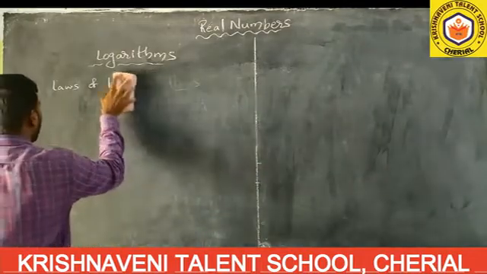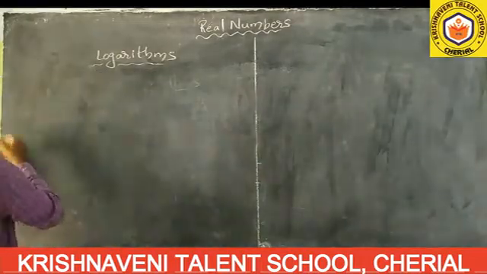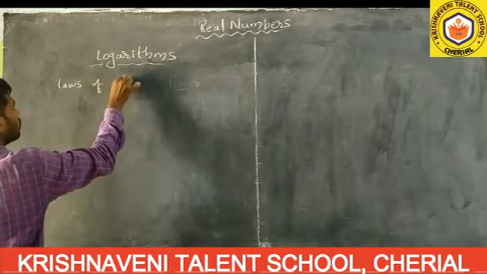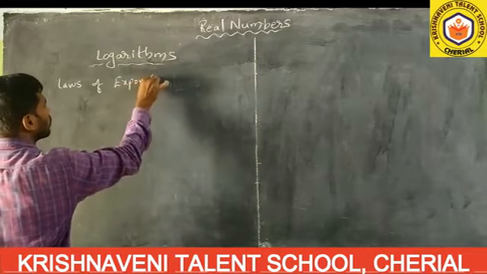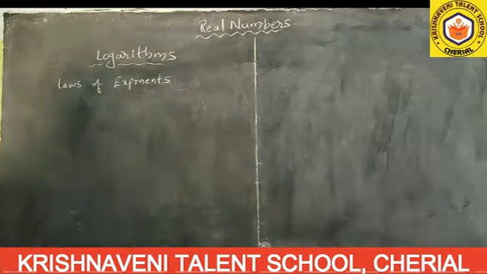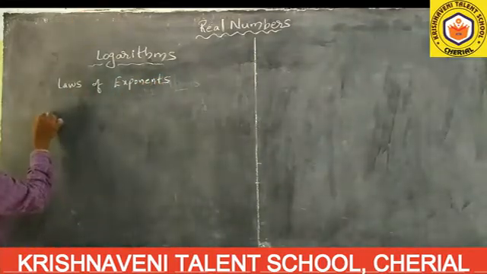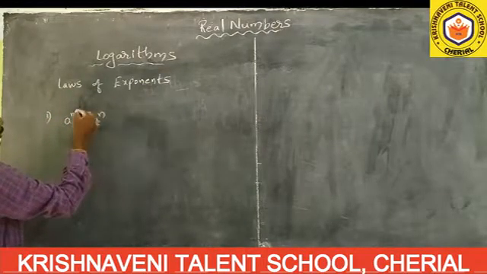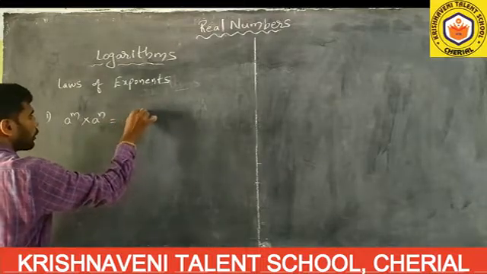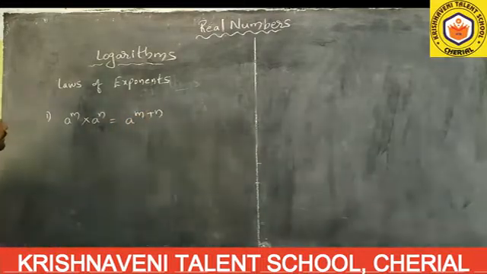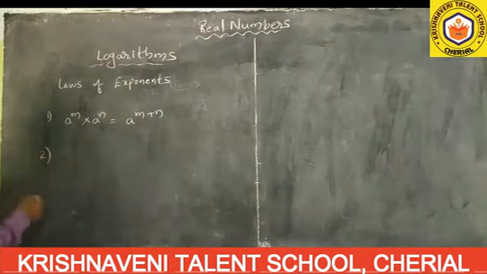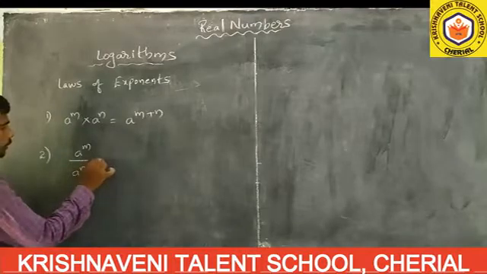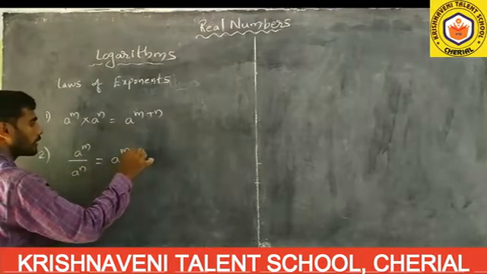Before going to the laws of logarithms, once again I will write the laws of exponents. Already you know this, but once again I am writing. First, a to the power of m into a to the power of n equals a to the power of m plus n. a to the power of m by a to the power of n equals a to the power of m minus n.